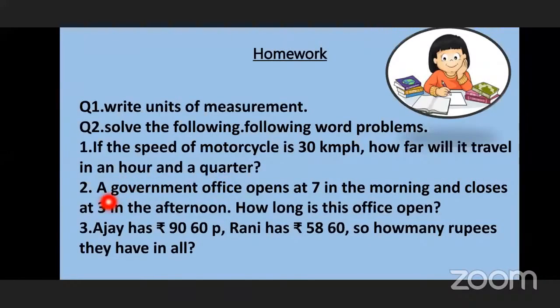Now the second: a government office opens at 7 in the morning and closes at 3 in the afternoon. How long is this office open? Here also you have to do subtraction. So this is the second sum. And in the third sum, Ajay has 90 rupees 60 paise. Rani has 58 rupees 60 paise. So how many rupees do they have in all? What do you have to do? Addition or subtraction? Addition.